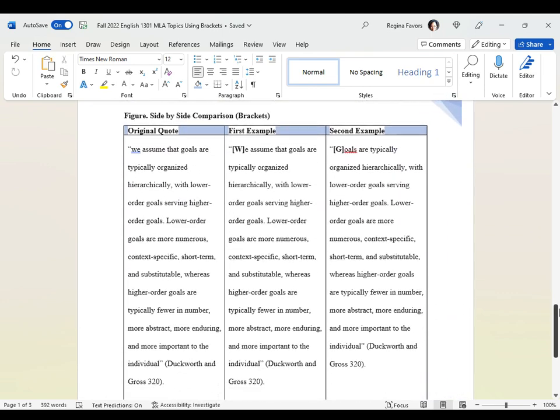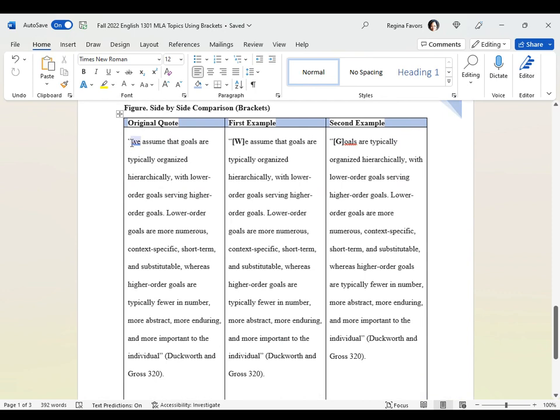So let's look at a side by side comparison. Here's the original quote. We assume that goals are typically organized, so it's in lowercase, but we have added quotation marks as well as a citation with punctuation. In the first example, we want to start from we assume, and it always depends upon where you want to start in terms of how you want to integrate the quote within your paper. So we want to start with we assume that, and therefore we apply brackets to the W to ensure that the full sentence is grammatically correct.